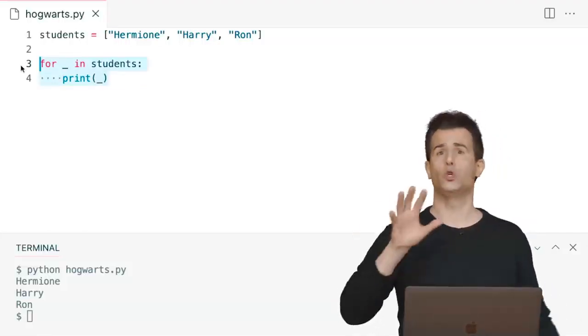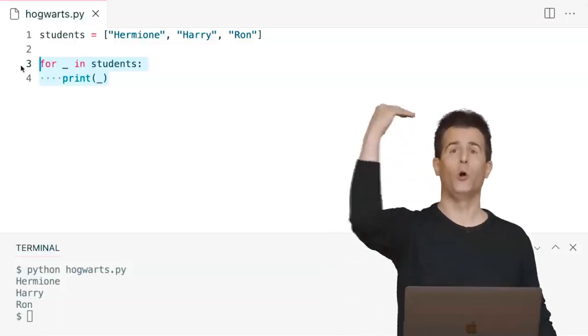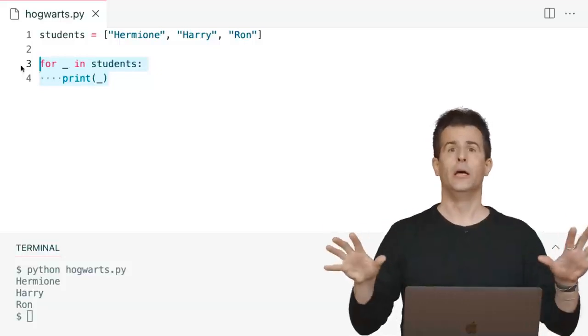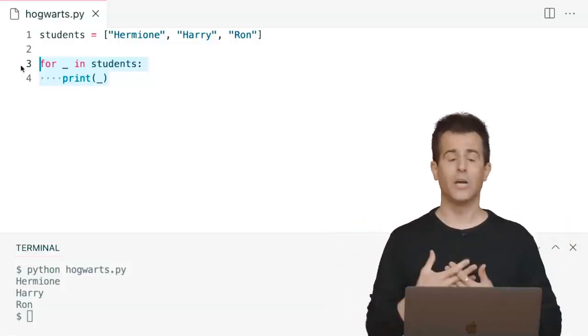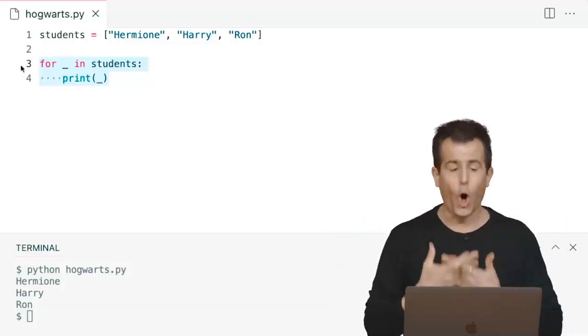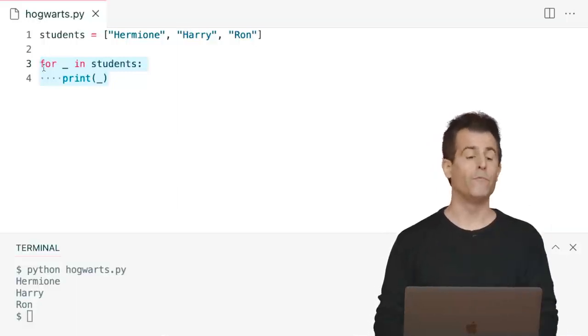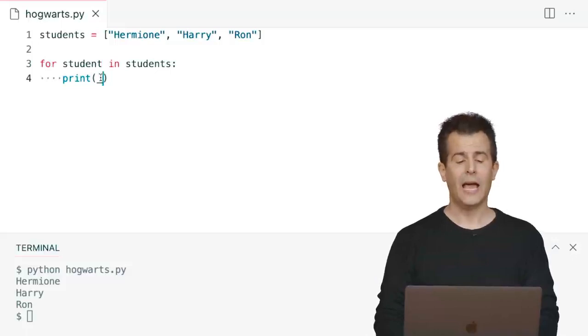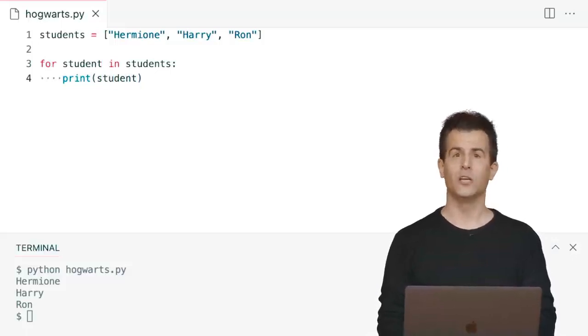Your code is getting way too cryptic if you're naming the variable underscore and you're using the variable underscore. Now you're helping no one. Now you're confusing the reader, yourself down the line. You should call your variables what they are. So a very appropriate name, though I'm sure you could come up with others, would be student. And here you would say student as well.